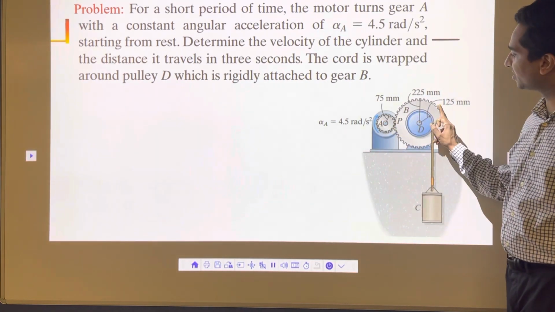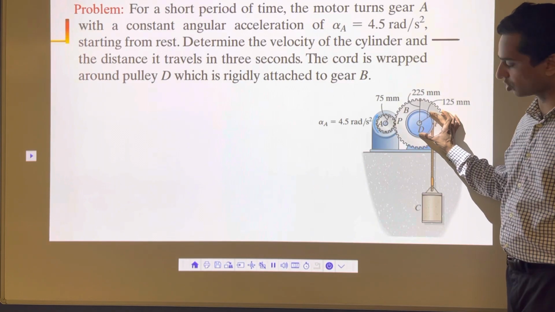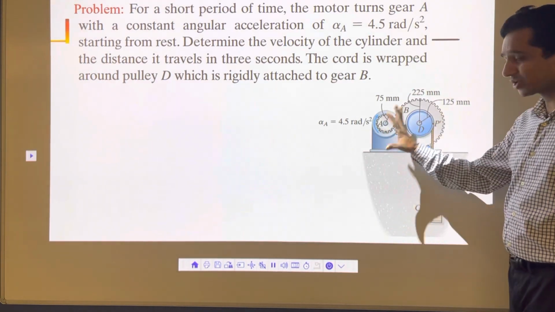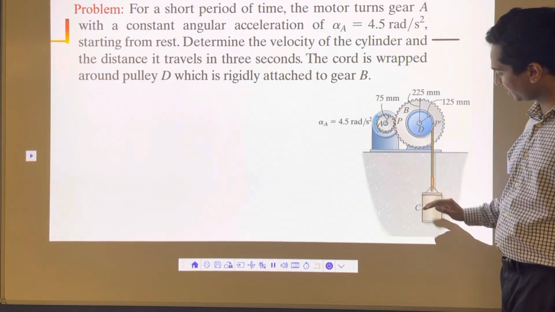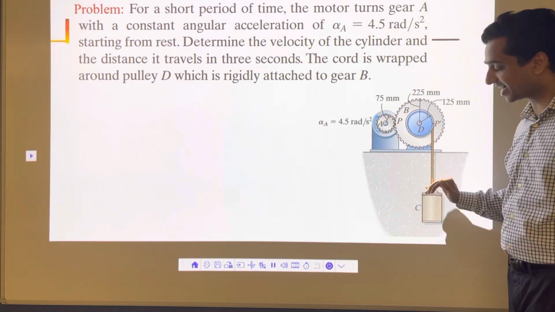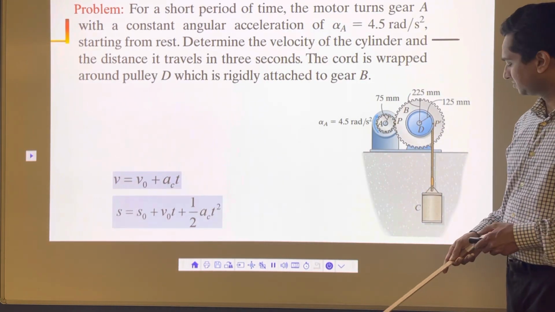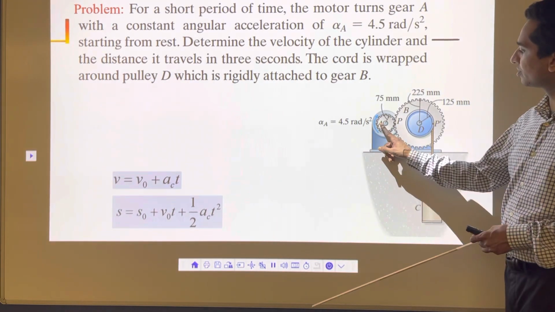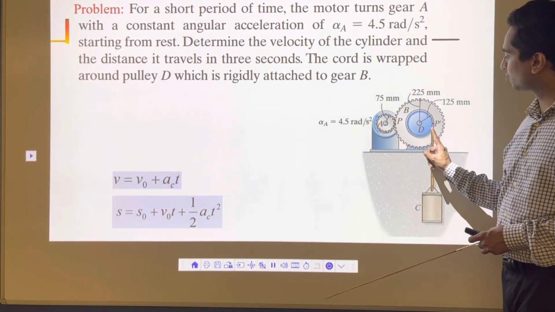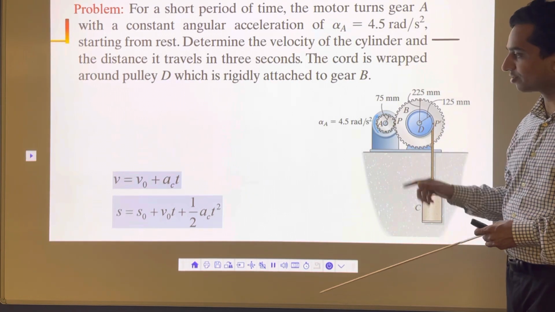This is connected here and this big wheel is connected to this short wheel. You can imagine this mechanism. It starts rotating, it goes in the upward direction. We want to find that out, the velocity. Now to do that, the most important part, the relationship, you have to remember omega A RA is equal to omega B RB. You have to remember that.